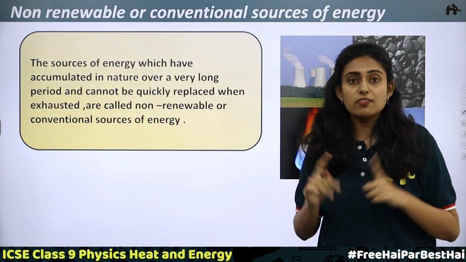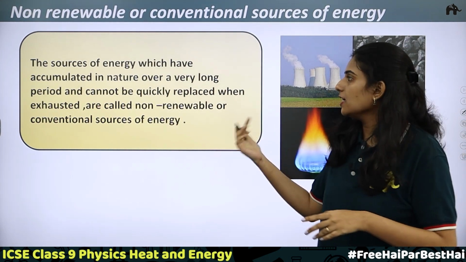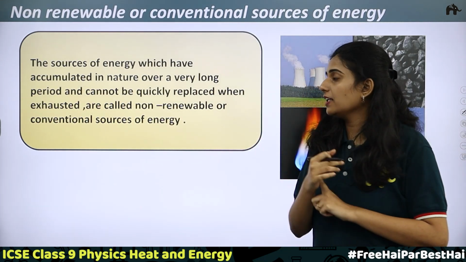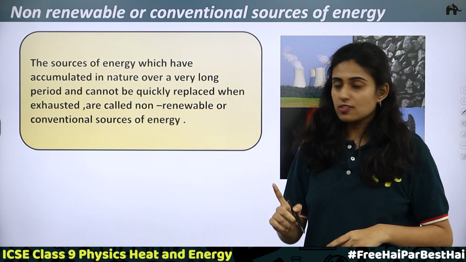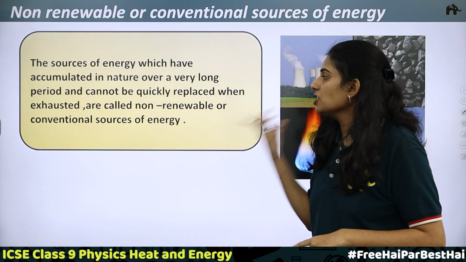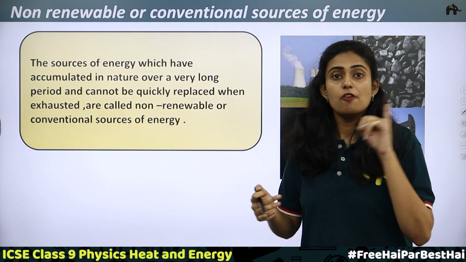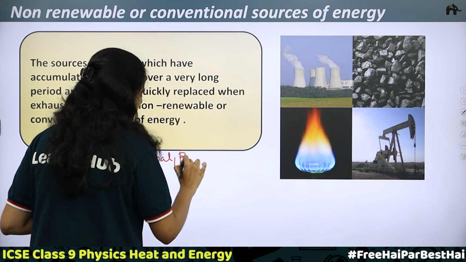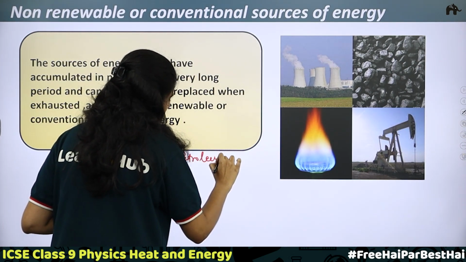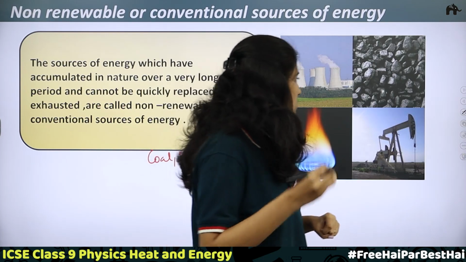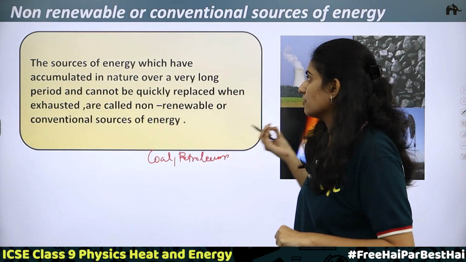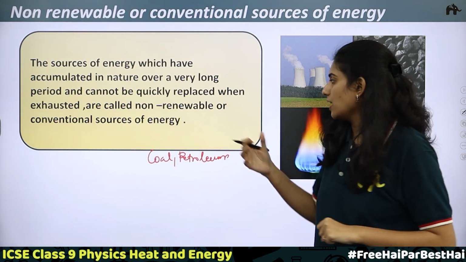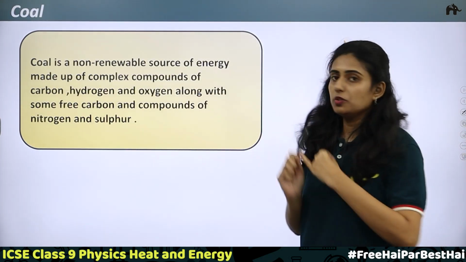We have said in the case of renewable resources, they do not cause any pollution, but here they can cause pollution. The sources of energy which have accumulated in nature over a very long period and cannot be quickly replaced when exhausted are called non-renewable or conventional sources of energy. Examples are fossil fuels such as coal and petroleum. These are two important examples of conventional or non-renewable sources of energy. They are exhaustible.